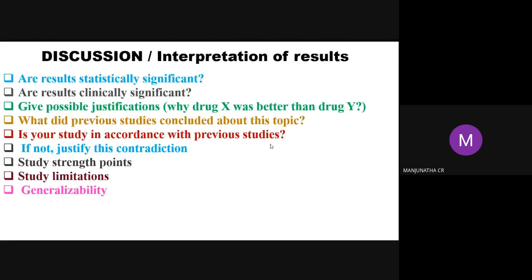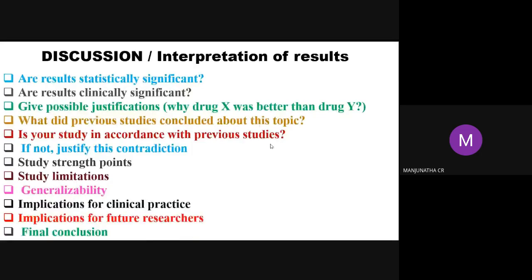You can also see it in the supplementary, and generalizability of your research. Next, implication for clinical practice. It is not applicable for us, as it is a medical research. Implication for future research means how your paper or experiment is helpful for industries or to design any drug or any compound. You can say it in one or two lines. And the final conclusion.